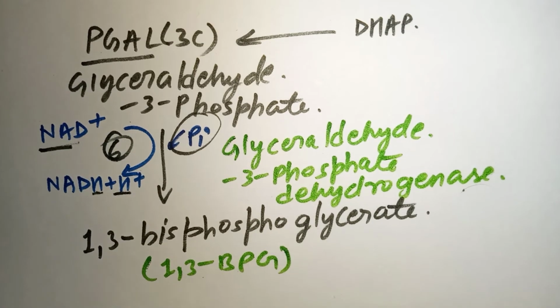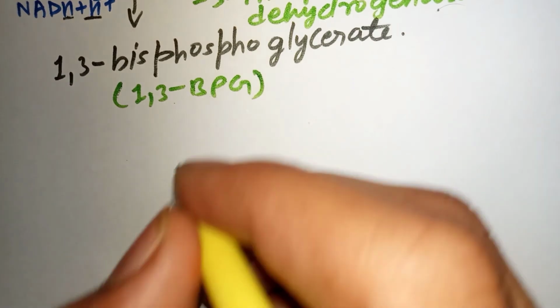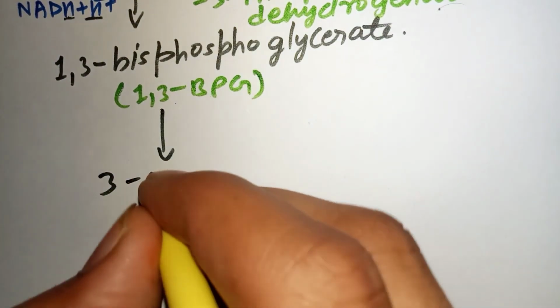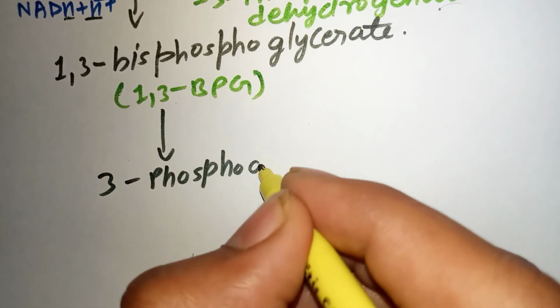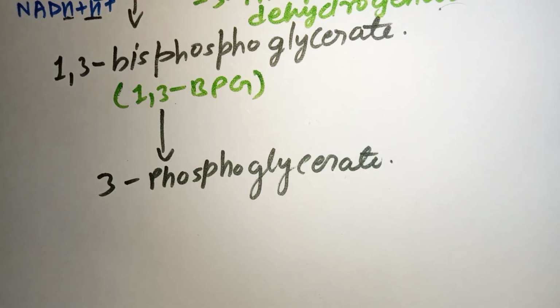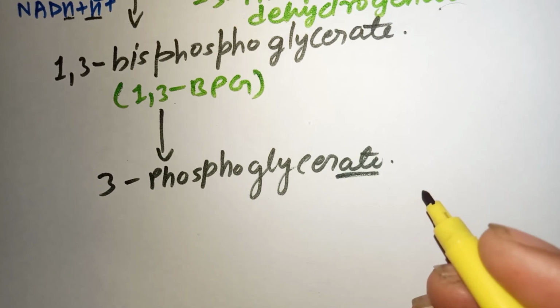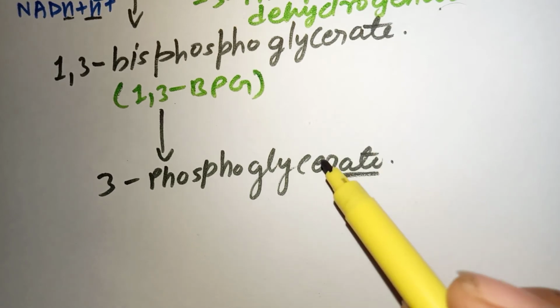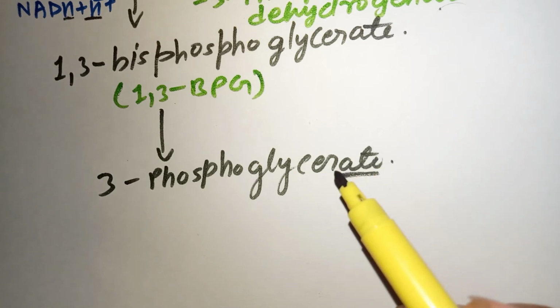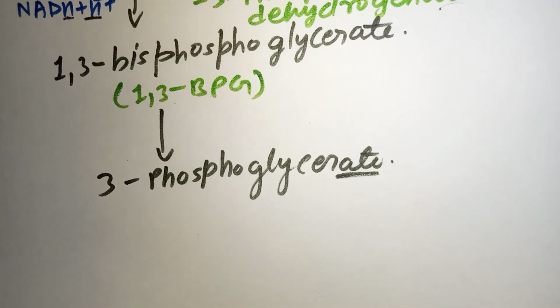Now the next step is the formation of 3-phosphoglycerate, or you can say 3-phosphoglyceric acid, or glycerate. Ate means acid. This is glyceric acid, so in place of glyceric acid we can simply write glycerate. Which enzyme do you think we need there?